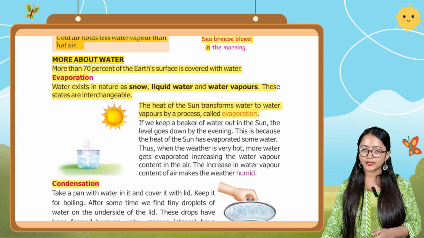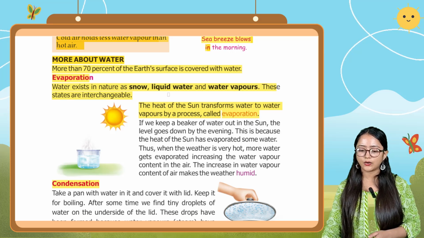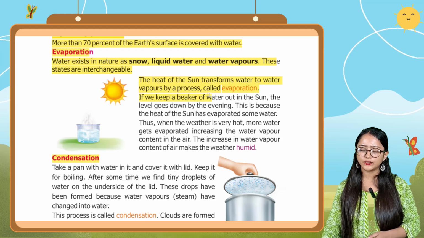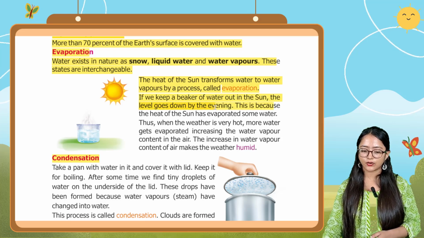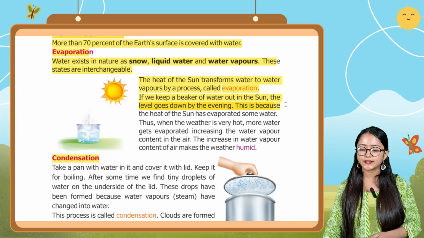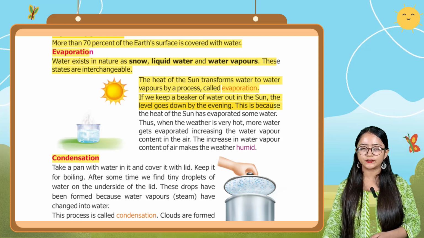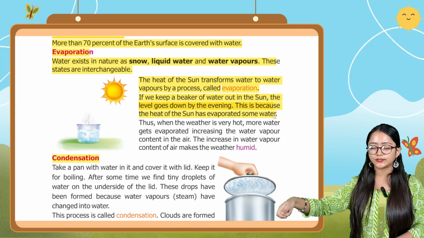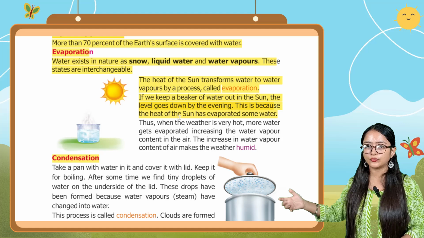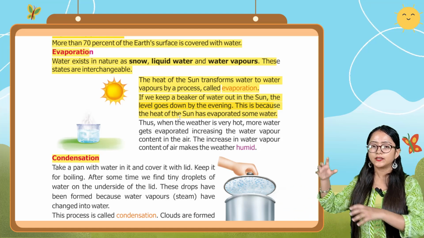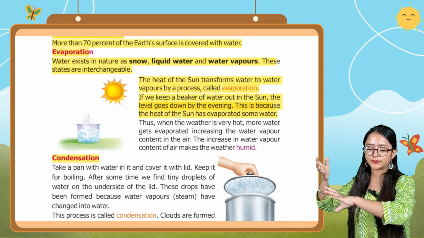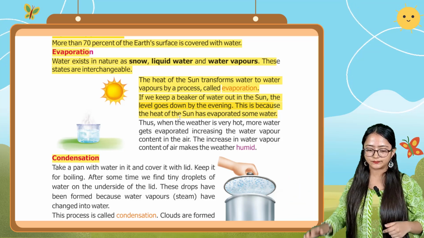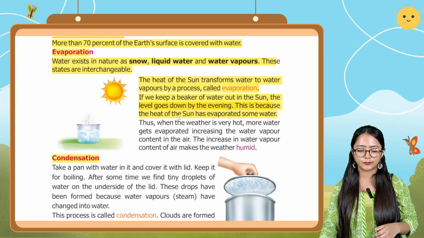If we keep a beaker of water out in the sun, the level goes down by the evening. This is because the heat of the sun has evaporated some water. Why did it happen? Because some water got heated up by the sun and evaporated, by the process of evaporation.